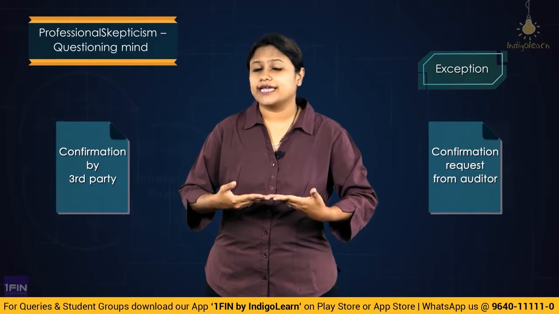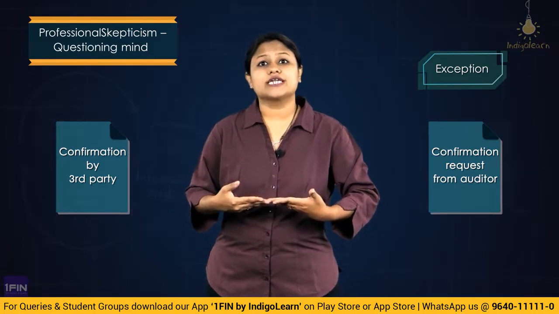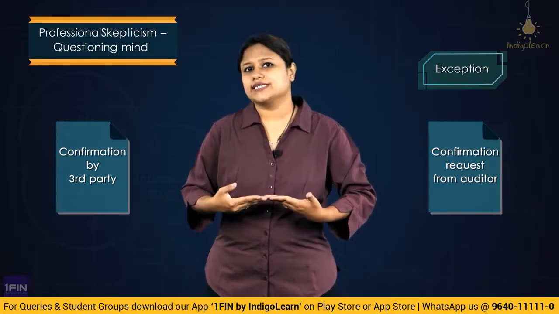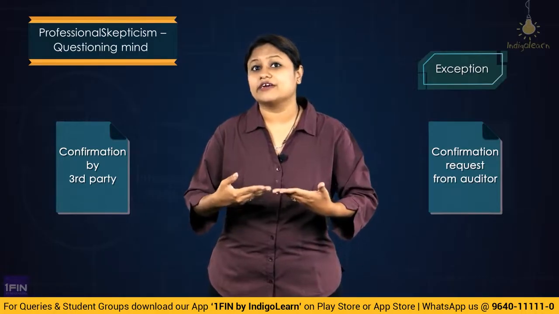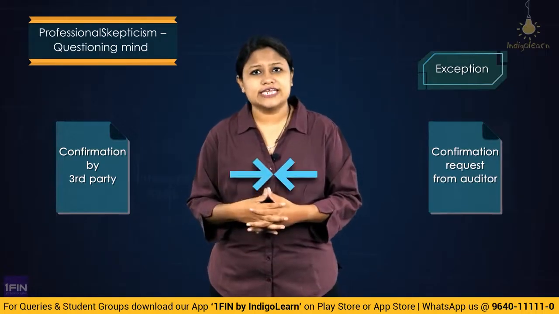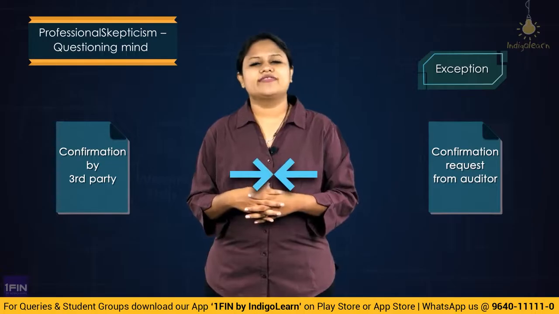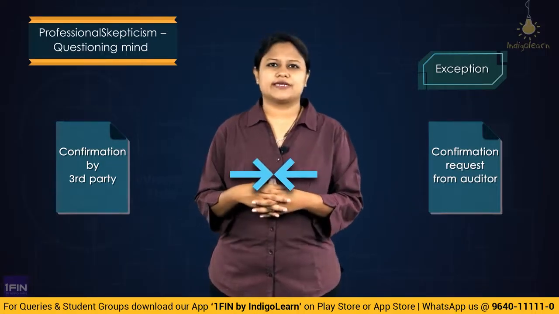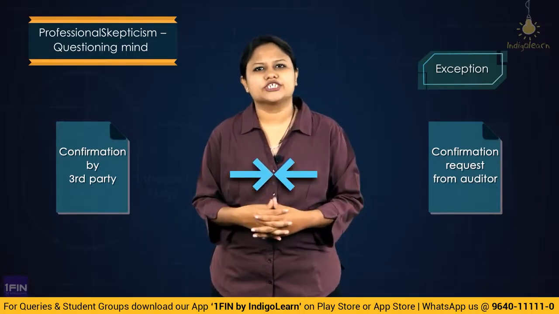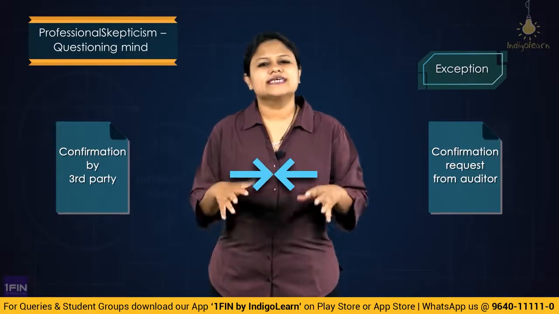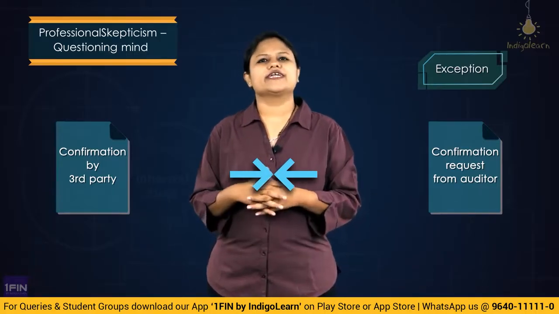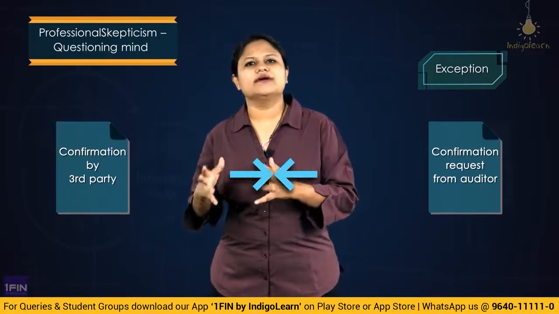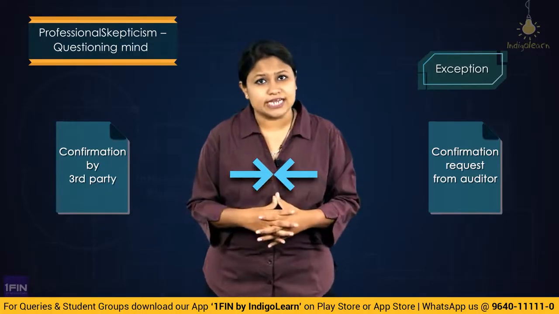So the auditor cannot keep quiet. He has to start questioning, and when we question, we investigate the matter further. If there is an indication of a possible misstatement, this investigation will help the auditor ensure whether there is really a misstatement or not.